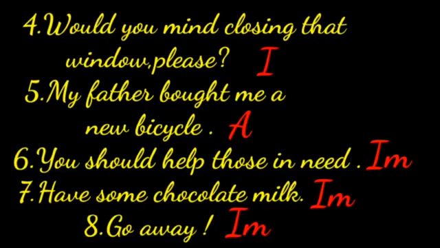Now, seventh one. Have some chocolate milk. This sentence is imperative sentence. Now, moving to eighth one. Go away. This is imperative. Because I told you already, children, imperative sentence ends with a full stop or an exclamation mark.